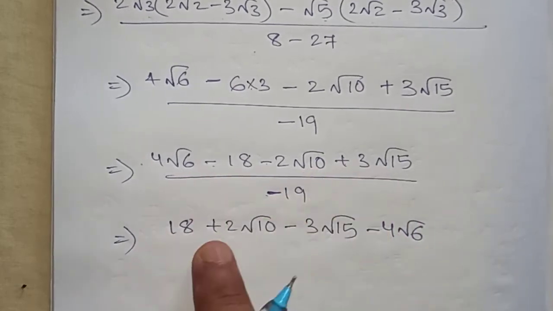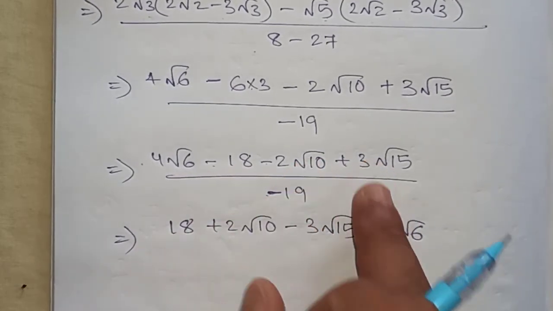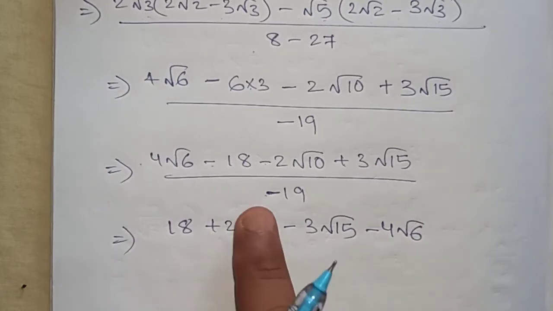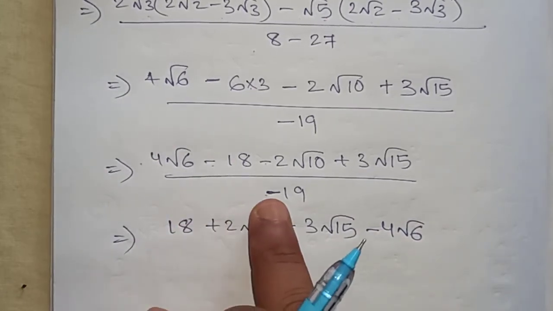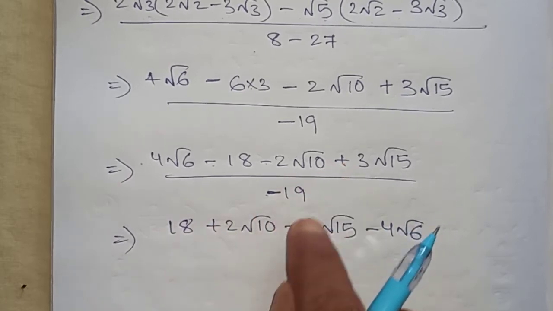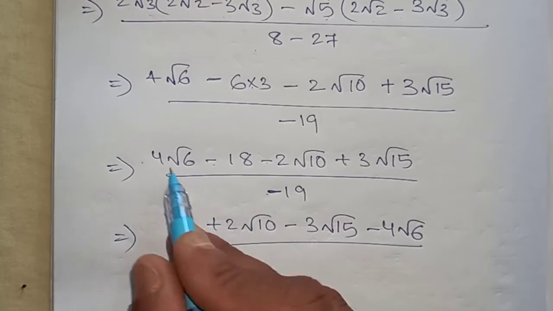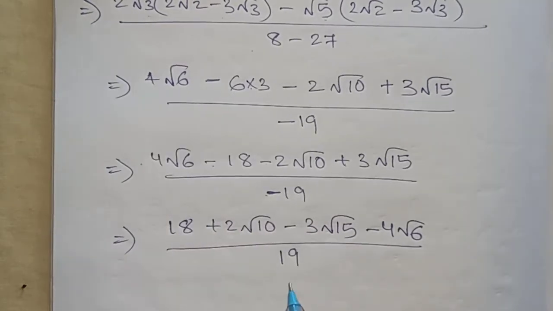I have just arranged the terms: I wrote this one first, then this, then this, and at last I wrote the first term because we were getting a minus sign. Whole divided by 19, as the minus sign is removed.